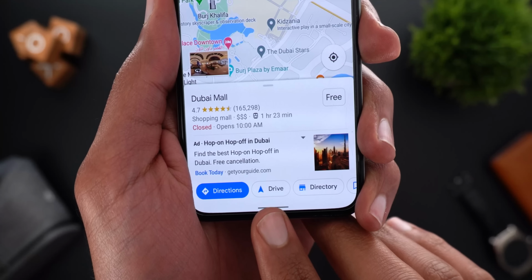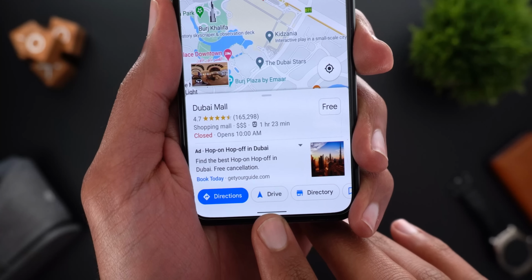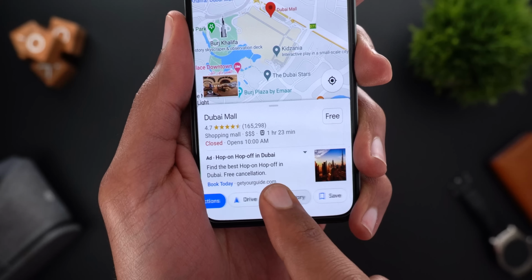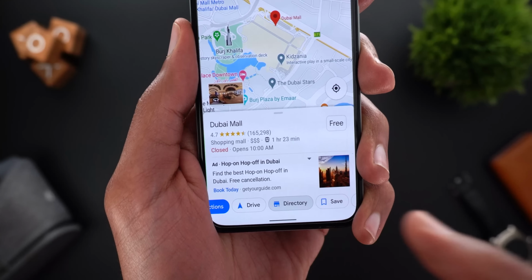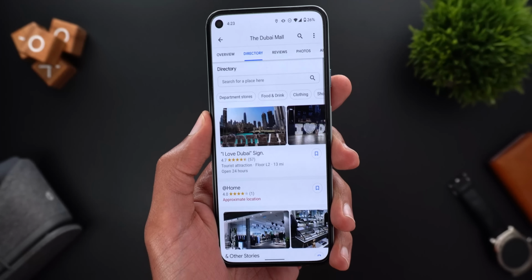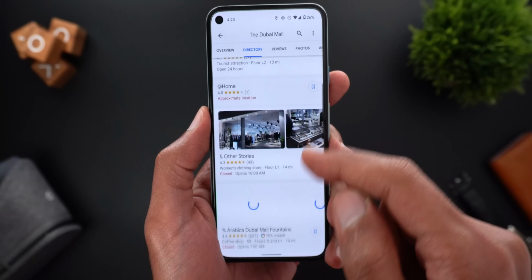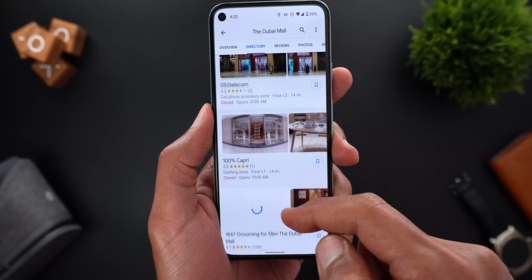The first change is the rename of this button. It used to be called Start, but it's now called Drive. And there is another button here called Directory, and this button is really helpful. When you search for any mall in Google Maps and tap on the directory button, you will be able to see all the shops located in this mall.